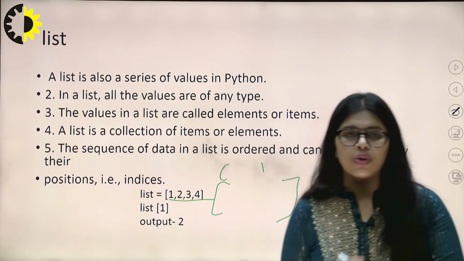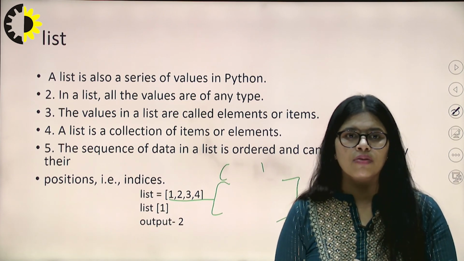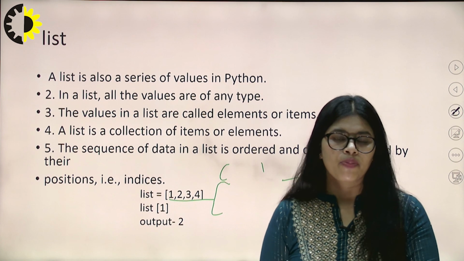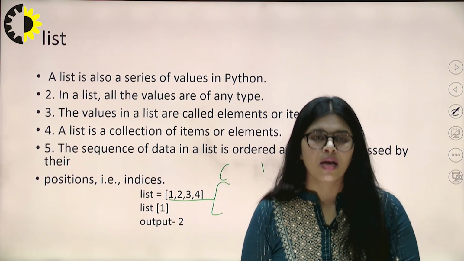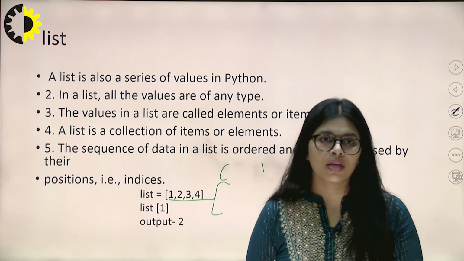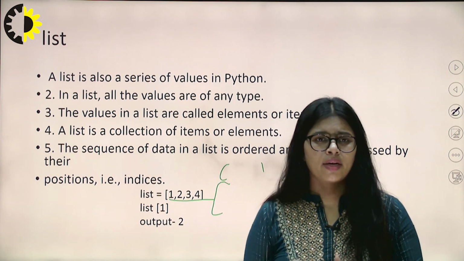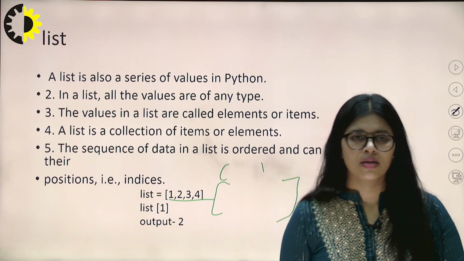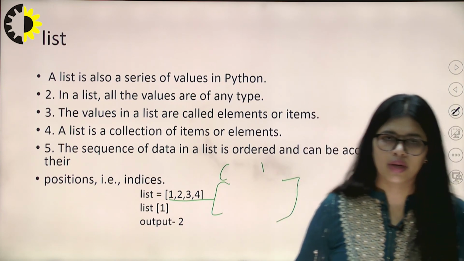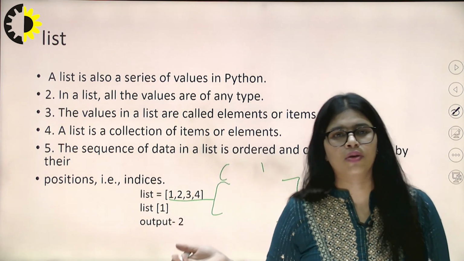Okay, so for today this is enough, and we are going to discuss various types of programs in the next class, which are related to lists, tuples, functions, strings, arguments, and many other topics. So for today, this is the last topic, list. We will discuss the rest of the topics in the next class.